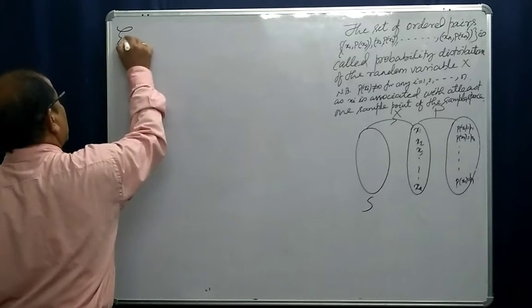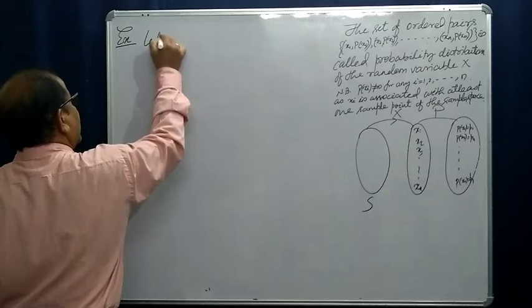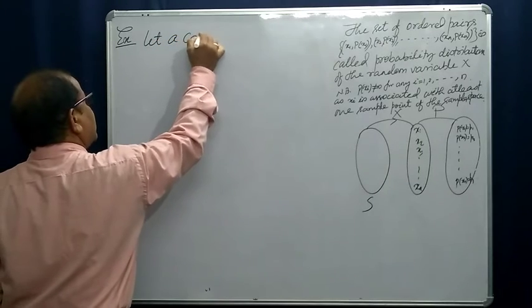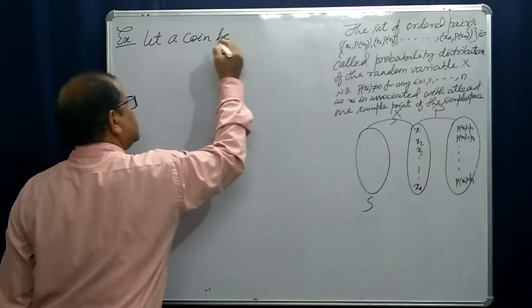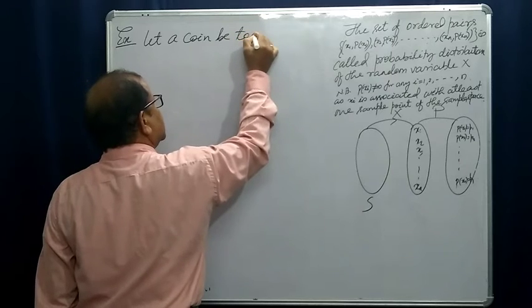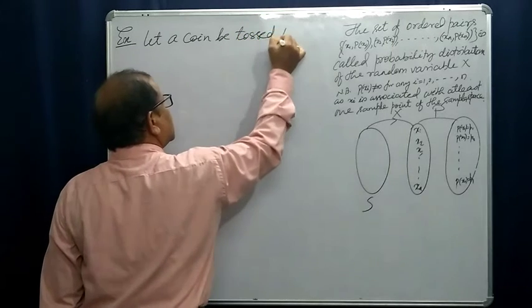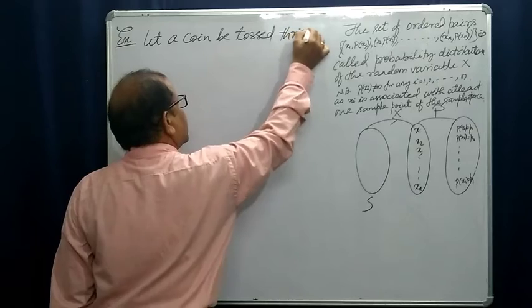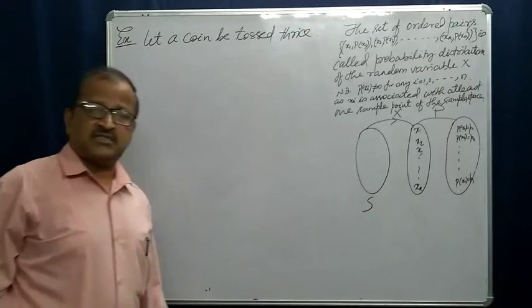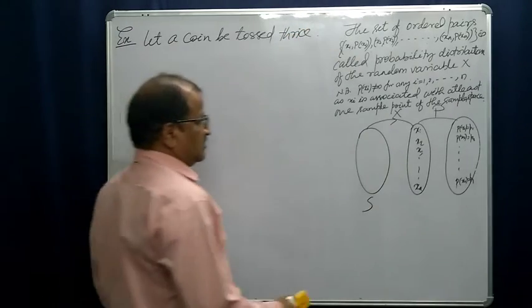Example: let a coin be tossed thrice, right? A coin be tossed thrice.